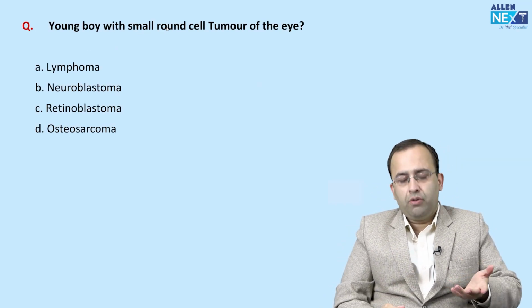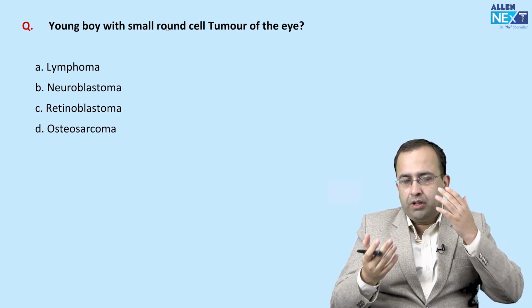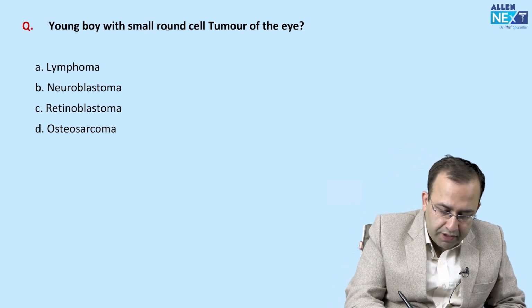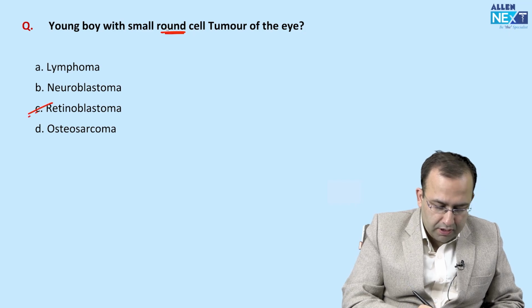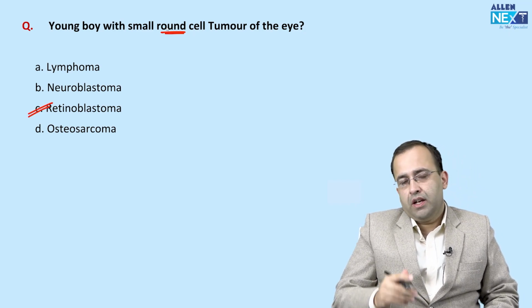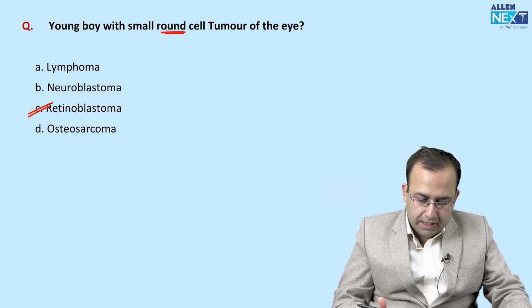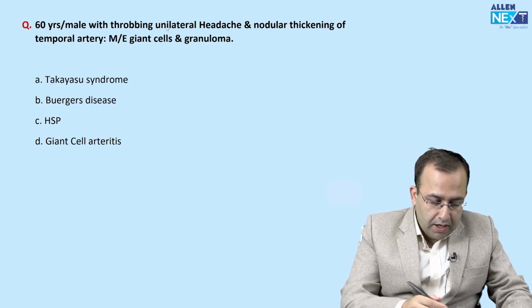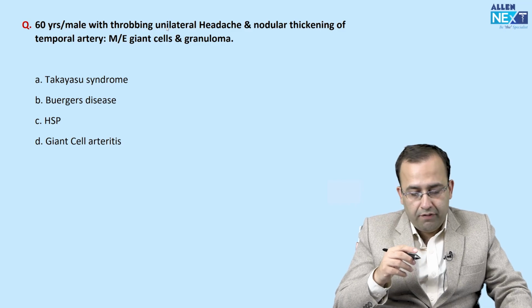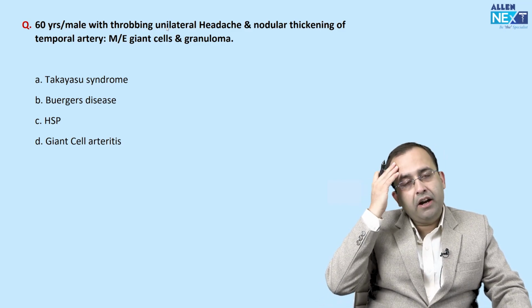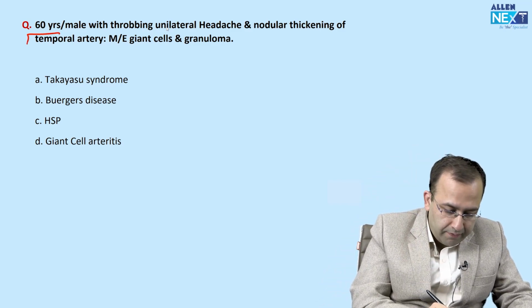Young boy with a small round tumor of the eye, which is a round cell tumor. Diagnosis: retinoblastoma, associated with RB gene mutation. Plain and simple. Next, a 60-year-old male, an elderly, with throbbing unilateral headache and nodular thickening of the temporal artery.